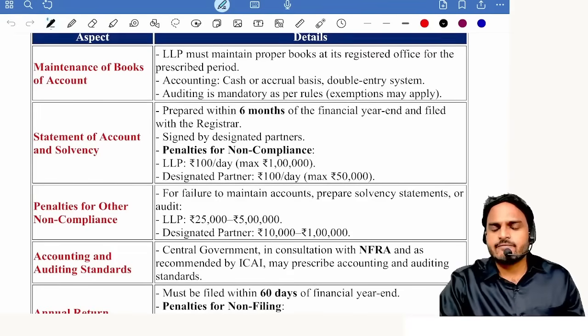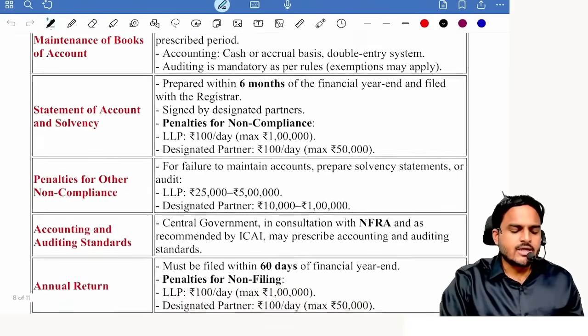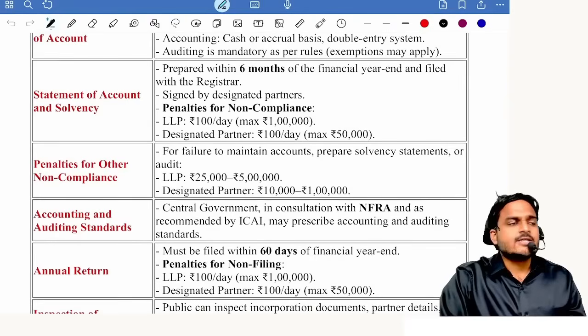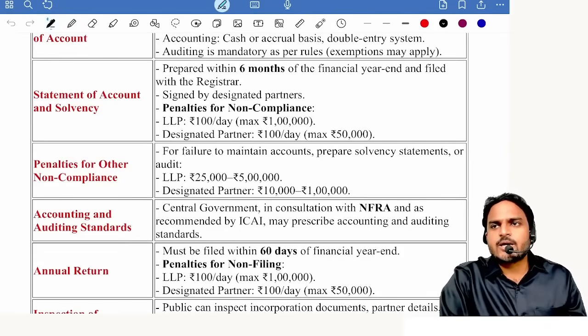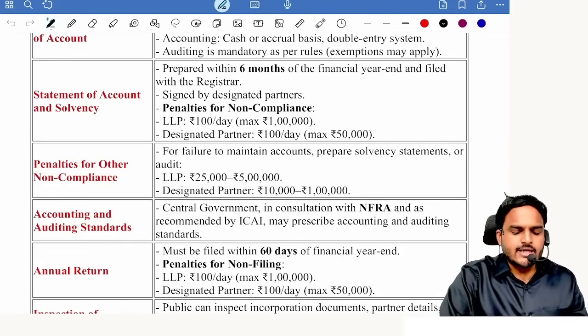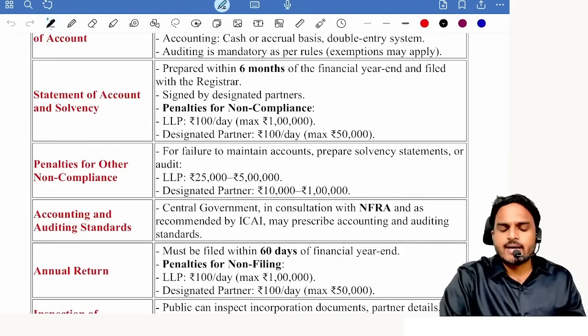How many years? 8 preceding financial years. Next one, every LLP has to prepare a statement of account and solvency, and it should be prepared within how many months? 6 months from closure of the financial year. The same shall be filed with the registrar within 30 days after expiry of 6 months, signed by a designated partner. In case of non-compliance, 100 per day, maximum 1 lakh for the LLP, and 100 per day, maximum 50,000 for the designated partner.